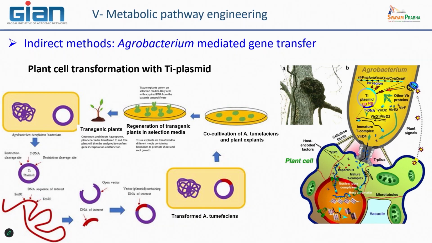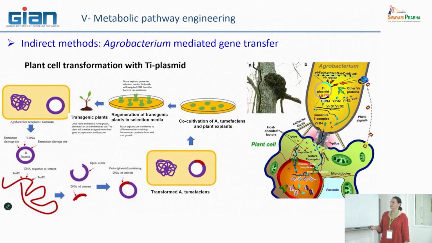You wait for some time, not so long, but after you have to wash your explant, you have to avoid the agrobacteria by putting in the medium some antibiotic for which the bacteria, even the transformed bacteria, is sensitive.